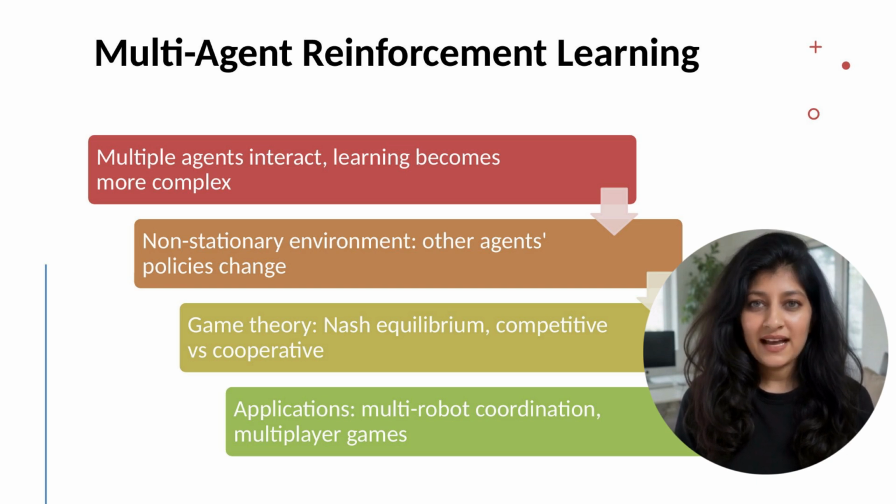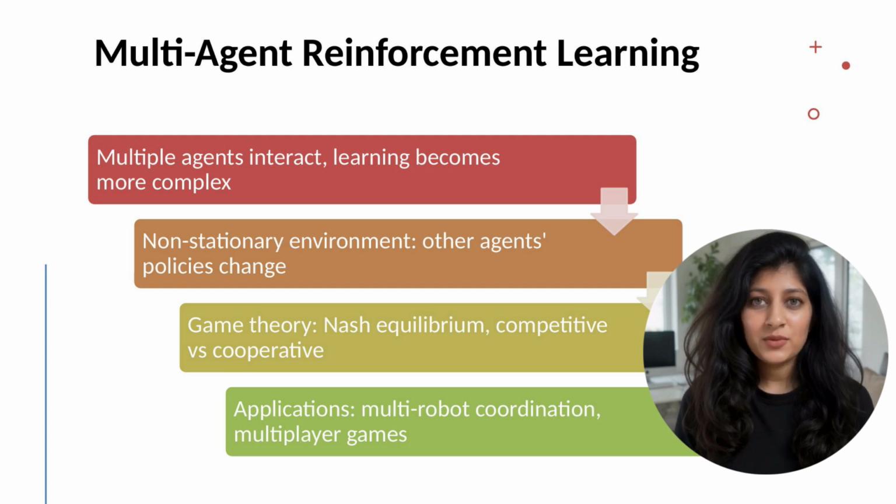Single agent RL assumes a stationary environment. Multi-agent RL has non-stationary environments. Other agents' policies change as they learn. Your greedy exploitation assumes other agents' values remain constant, but they change. This breaks convergence guarantees. Game theory addresses this.